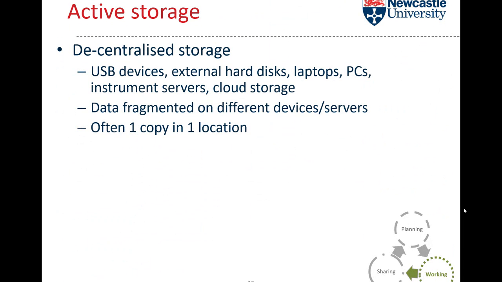But if you don't use the university provision, what you can very quickly do is to end up in decentralized storage. What that means is you use your own solutions, so kind of USB devices, external hard drives, laptops. They're all external provisions of storage, and they're all fallible for data loss or data breaches. For example, a laptop is essentially a glorified USB stick. If you store all of your data on a laptop and then leave that laptop on the train or in the pub, that data is being lost. It is not backed up. It can be used as a secondary backup during field collection, but not your primary backup.